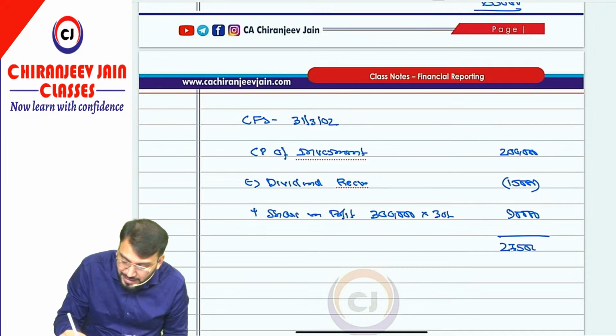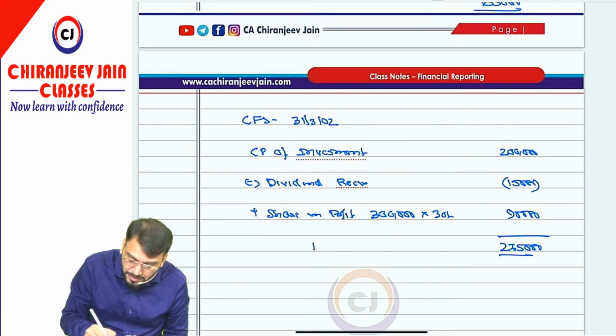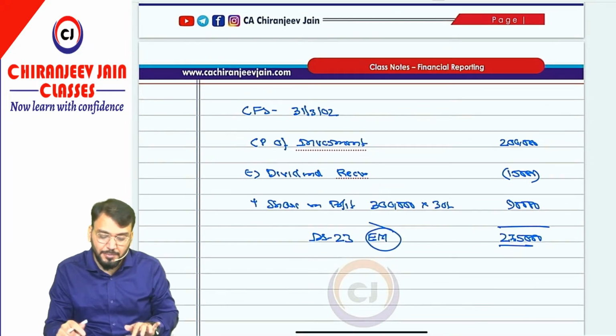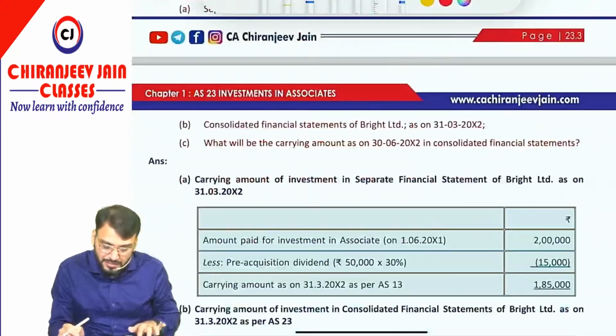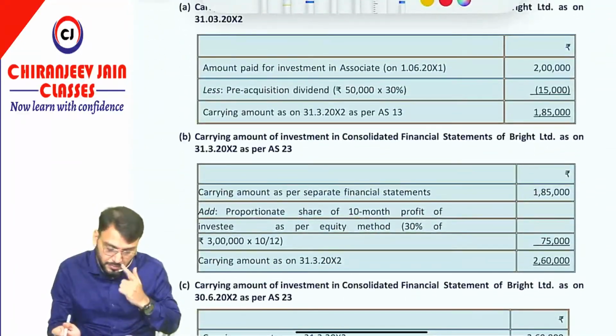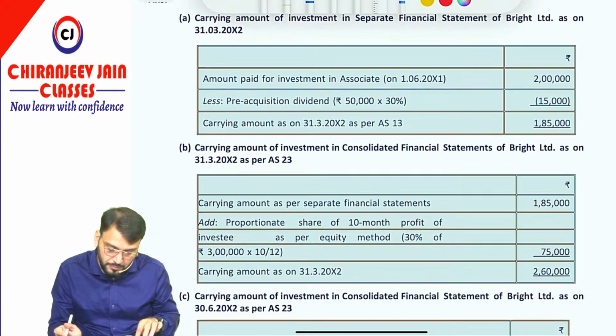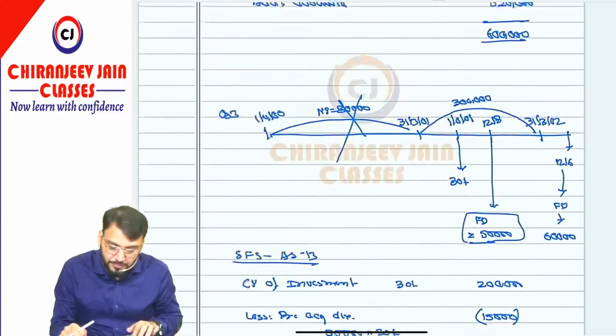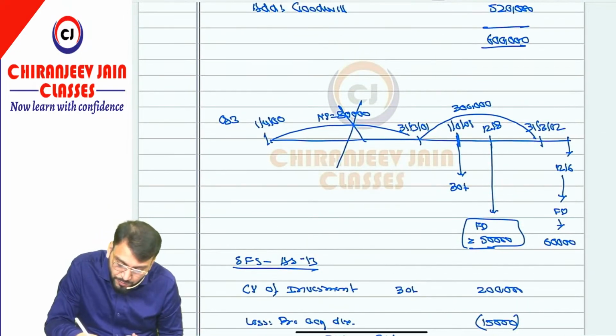So this becomes the carrying amount as per equity method, means as per AS 23 equity method. Got this point? Have you understood? I think the same answer is given. Acha, one mistake we have done. This was acquired on 1st June. This was acquired on 1st June.